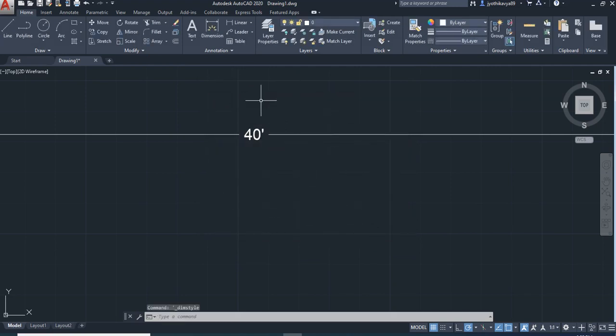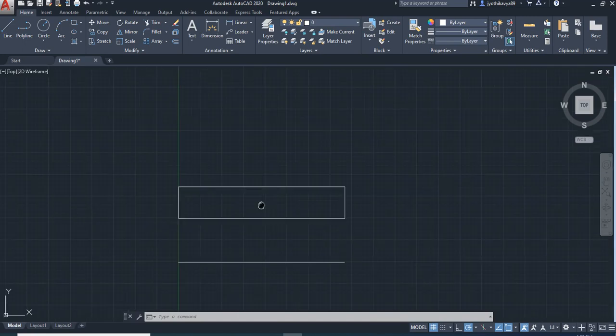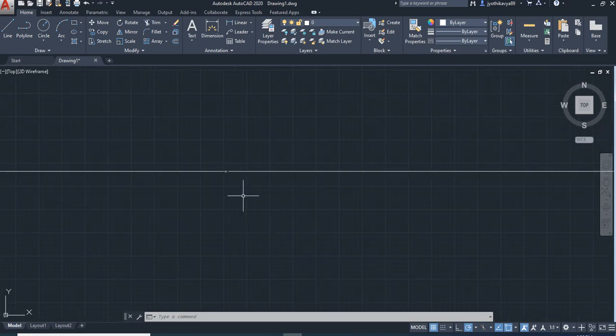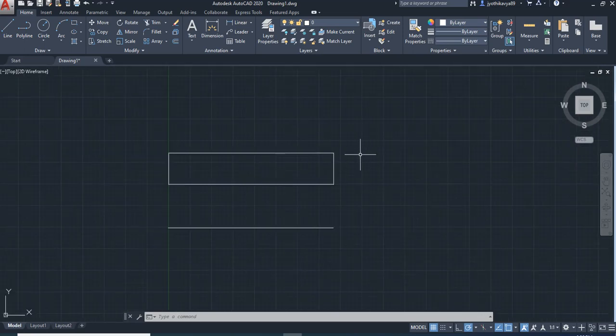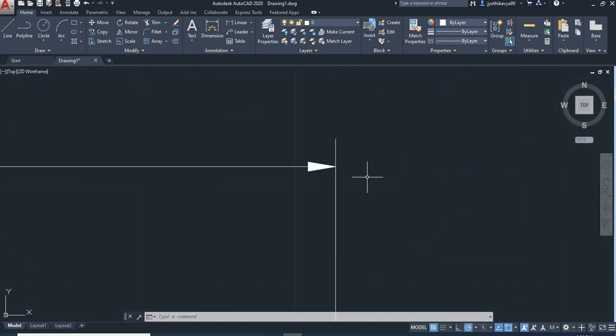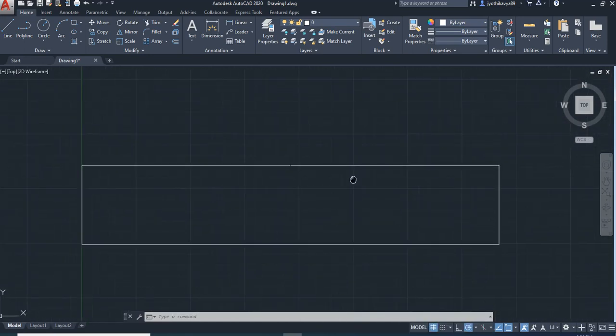Now you can see the dimension which you have intended to see. Same thing you are seeing, 40 feet, but still it is way too smaller, right? Your dimension text is way too smaller and the extent or the arrows are way too smaller. You need to change this. So how to change this?